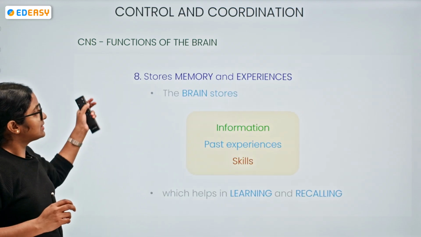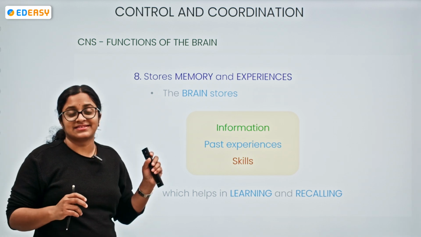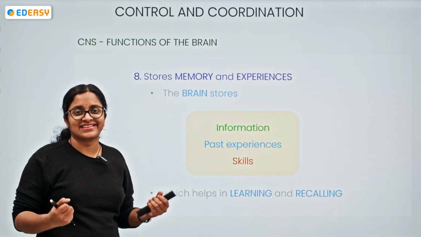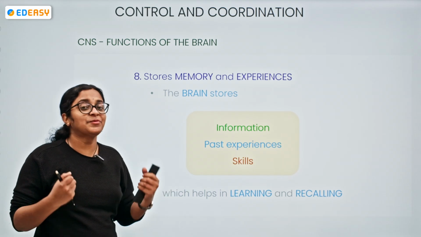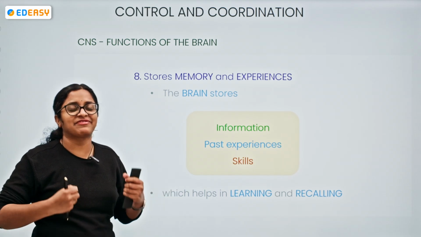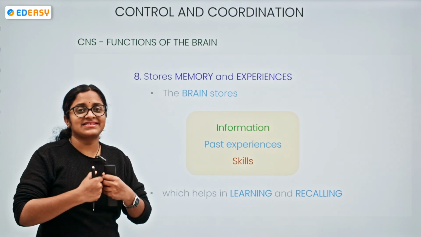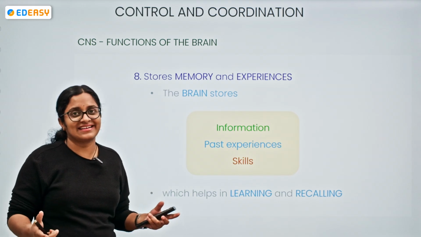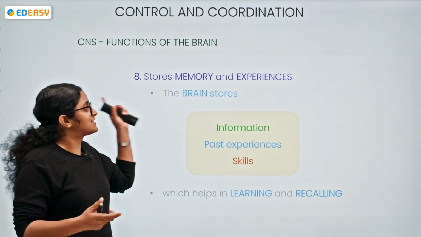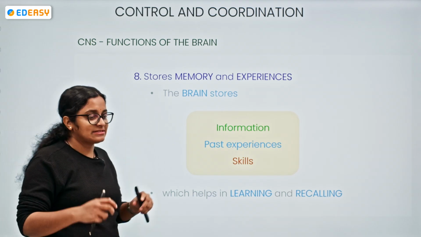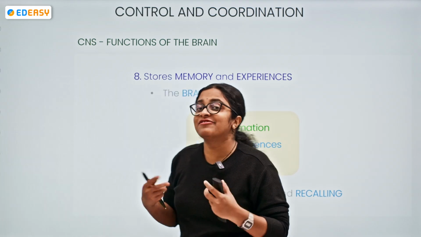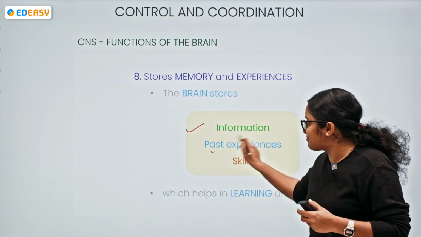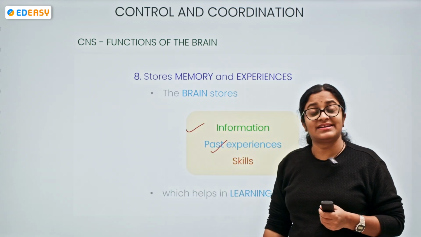Now, coming to the storage of memory and experiences. This is a beautiful part of our brain. The childhood memories, the moments that we cherish, the moments that we love, our birthday parties, family functions, having some fun time with friends, celebrations, all we like a lot, right? So the brain is storing the memory and experiences. It is storing information, what to do, what not to do. It stores the past experiences. If they are good, definitely yes.